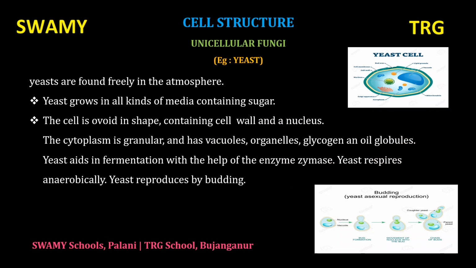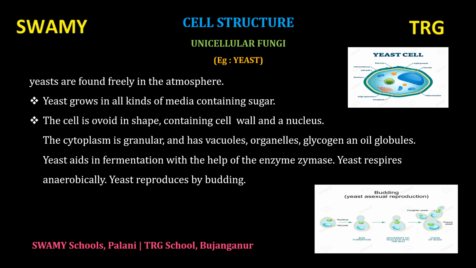Cell structure of fungi. There are two types of fungi, unicellular fungi and multicellular fungi. Now we are going to see about unicellular fungi, yeast. Yeast are found freely in the atmosphere. Yeast grows in all kinds of media containing sugar.